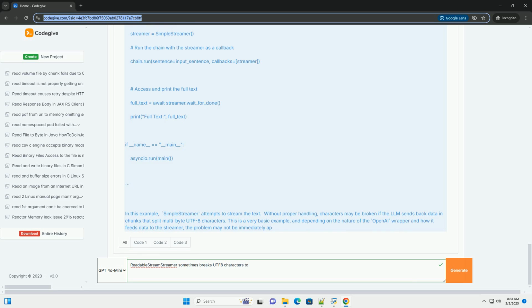Buffer: this attribute accumulates the incoming tokens, which are strings. On LLM new token, it appends the new token to the buffer. It attempts to encode the buffer using UTF-8 and then decode it back. This crucial step checks if the buffer contains a complete, valid UTF-8 character or sequence.